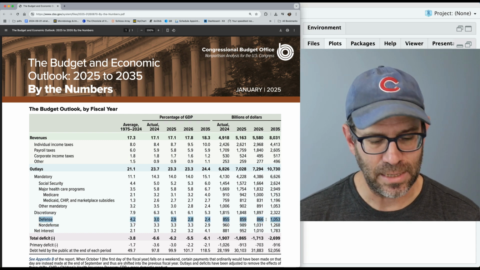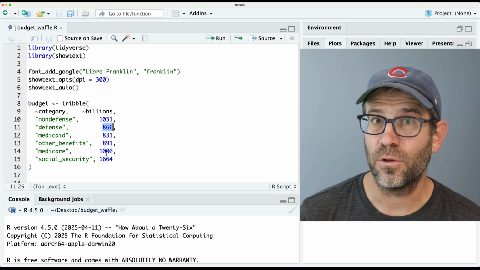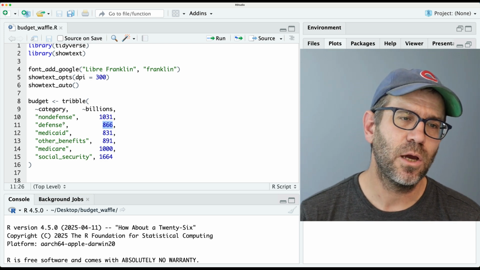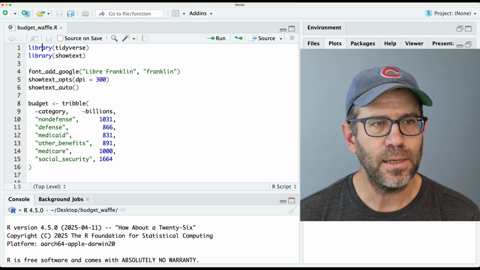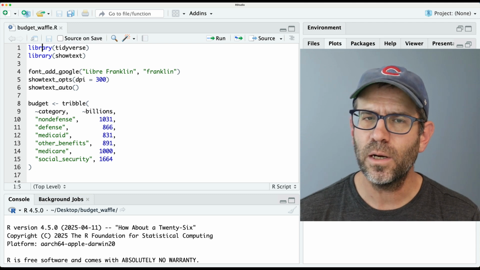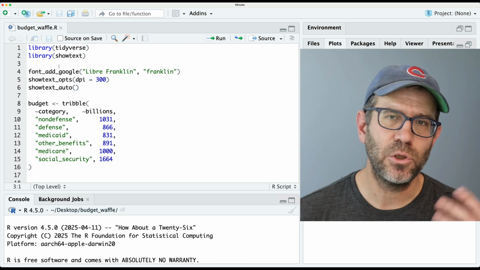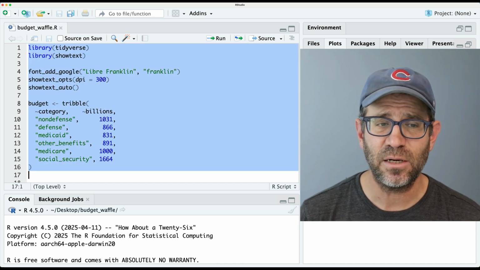And then defense is at 866, and we see that, right? And so you can kind of do that for these other values as well. And so this is what we are going to use to go about making our waffle chart. I have also loaded in here the tidyverse and showtext to get the Libre Franklin font loaded. That appears to be pretty close to what the New York Times uses in their data visualizations when they use a sans serif font.